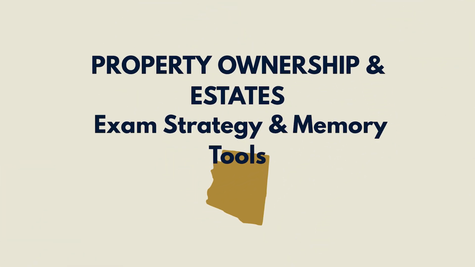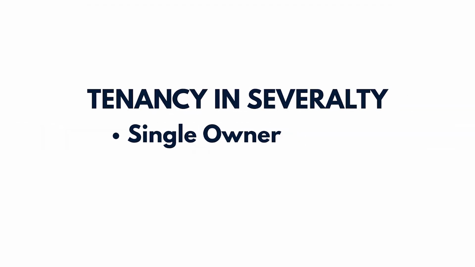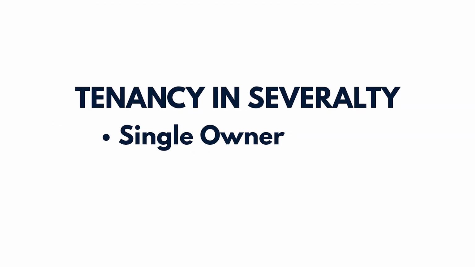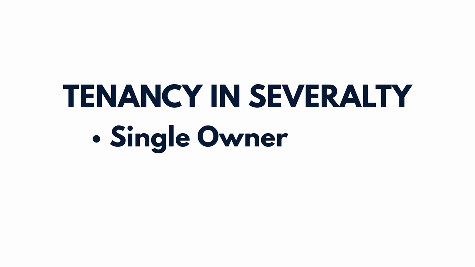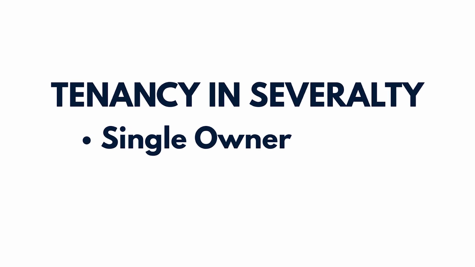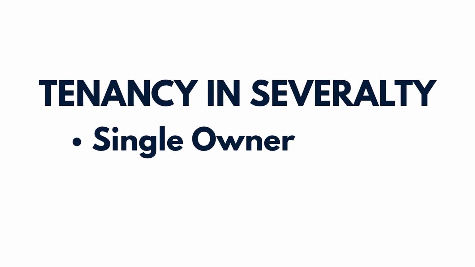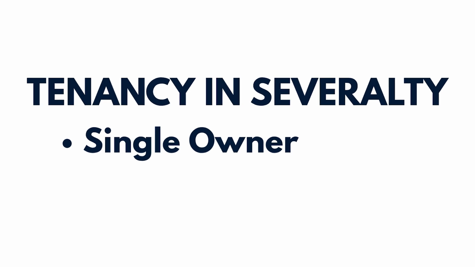In this module, we're covering the most common exam traps related to property ownership and estates. Let's begin with tenancy and severalty. Severalty means ownership by one person or one legal entity. Despite the name, it does not involve multiple owners. It simply means the property is owned individually. This is the most straightforward form of ownership.